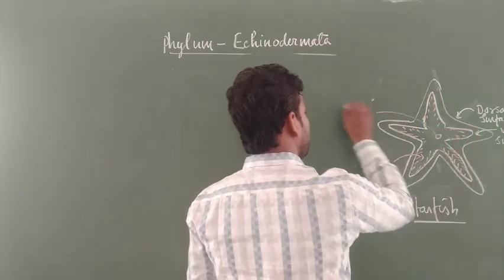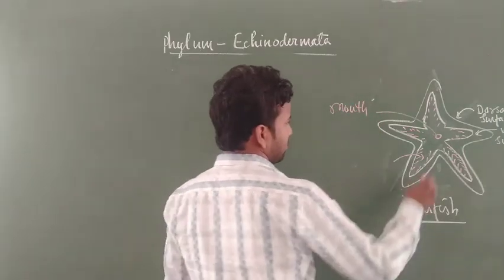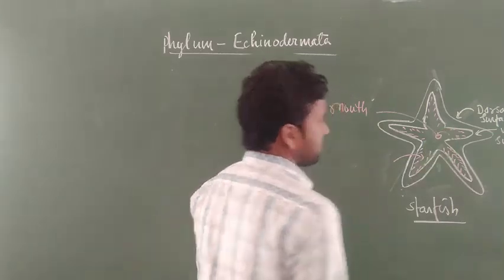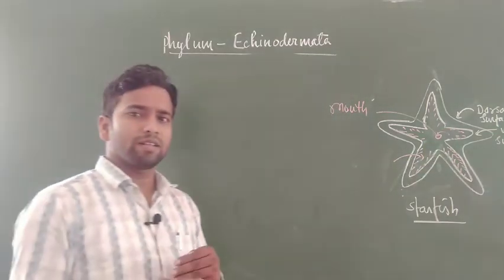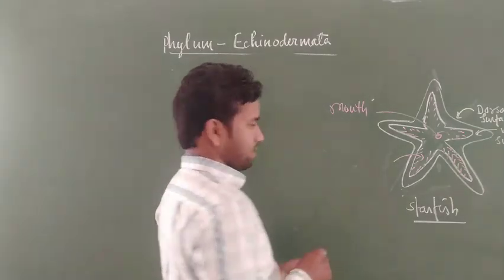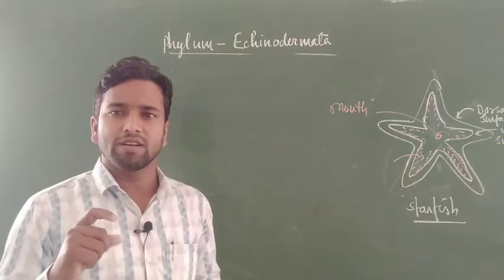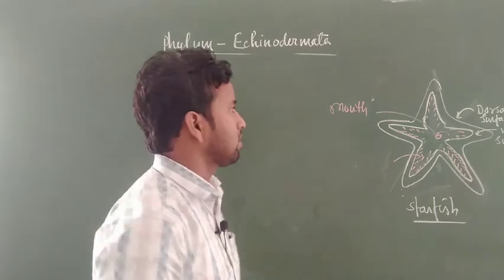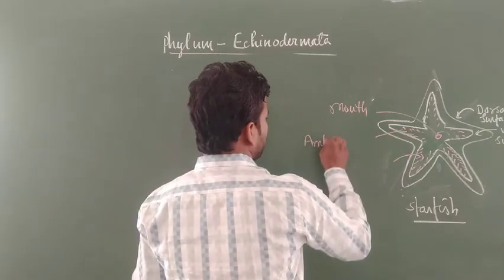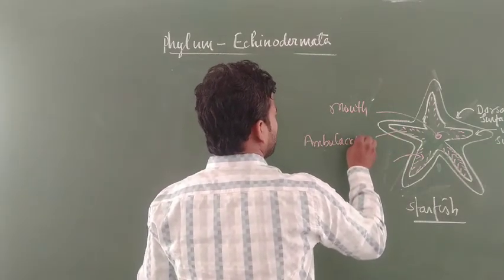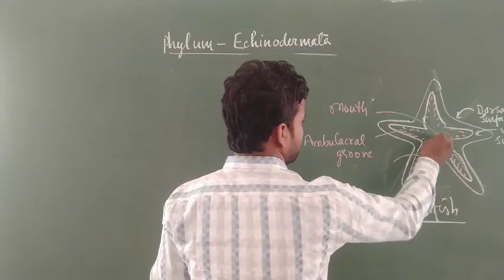The mouth is present ventrally and helps in the intake of food, and waste is expelled through the anus present on the dorsal surface. Due to the dorsiventrally flattened body, the alimentary canal is short in starfish. This is the ambulacral groove, and this is the mouth.